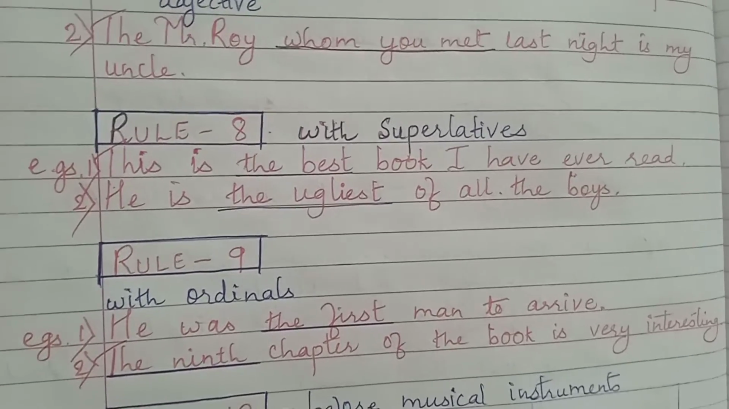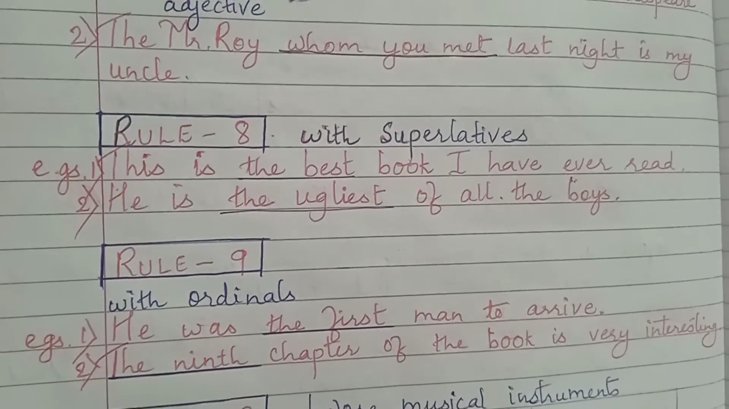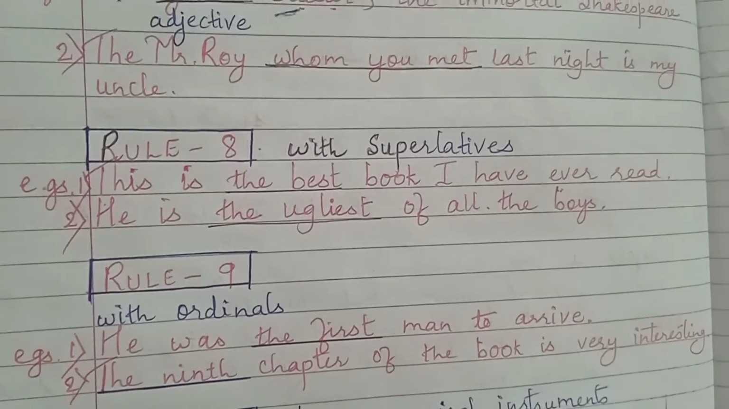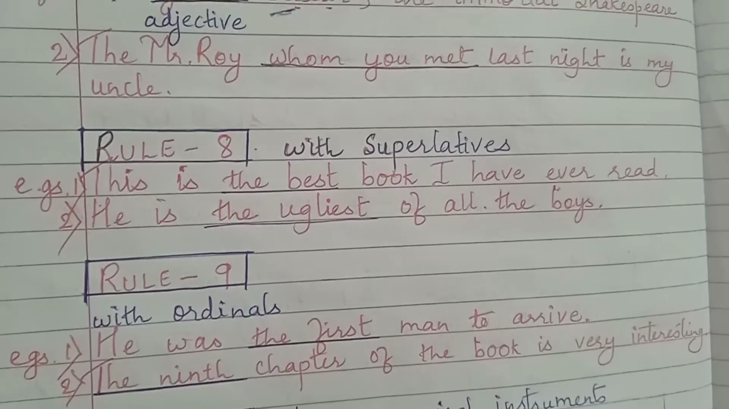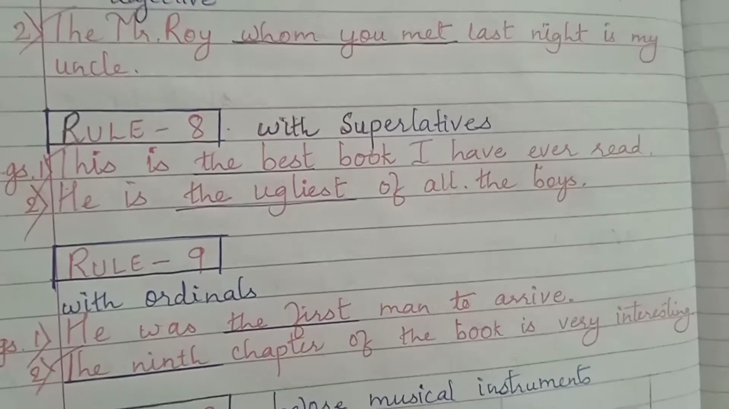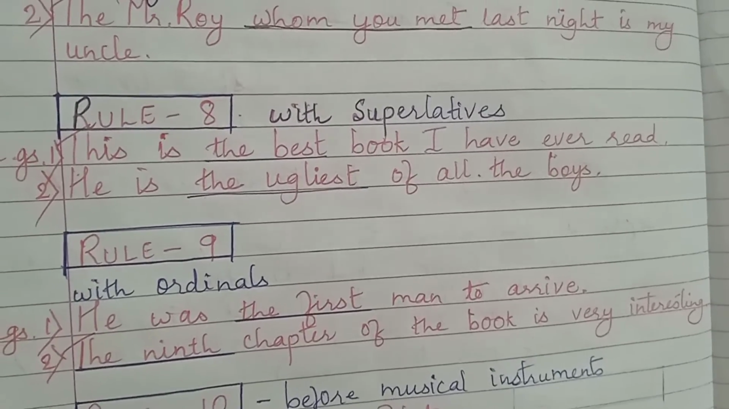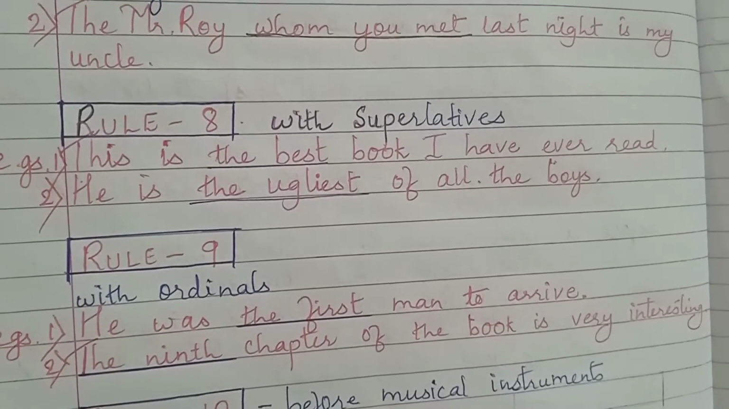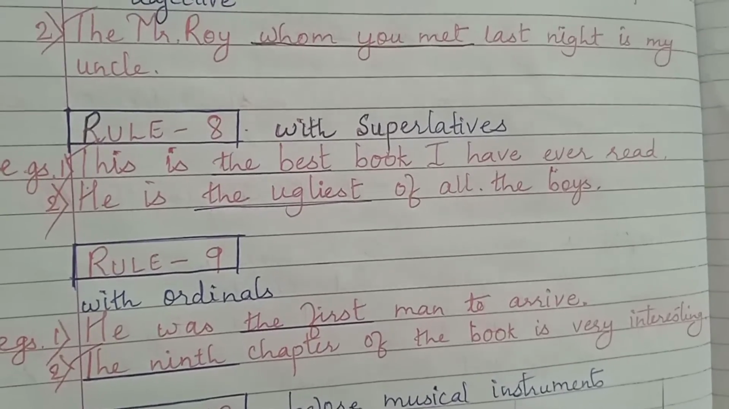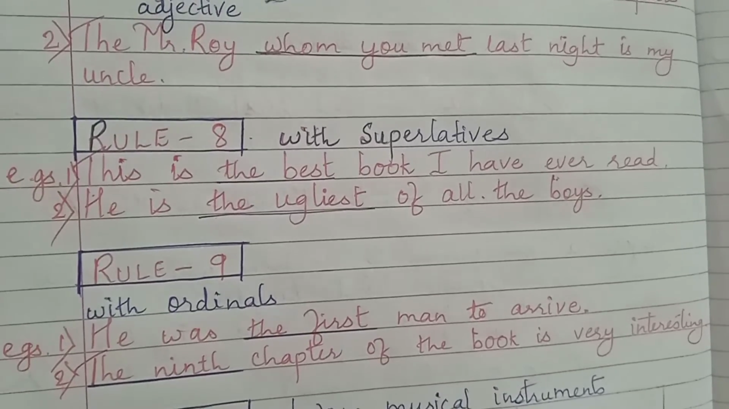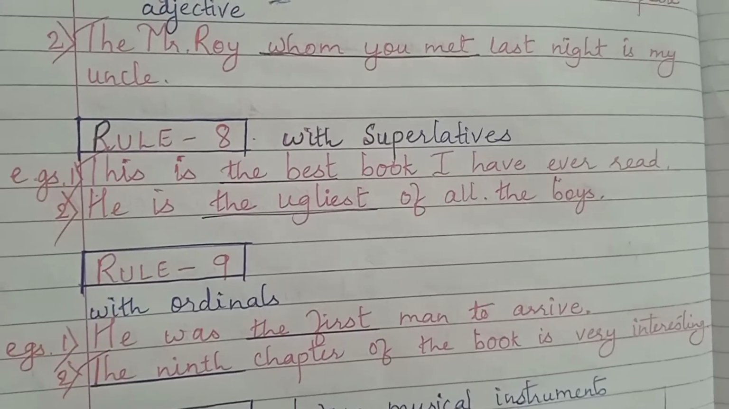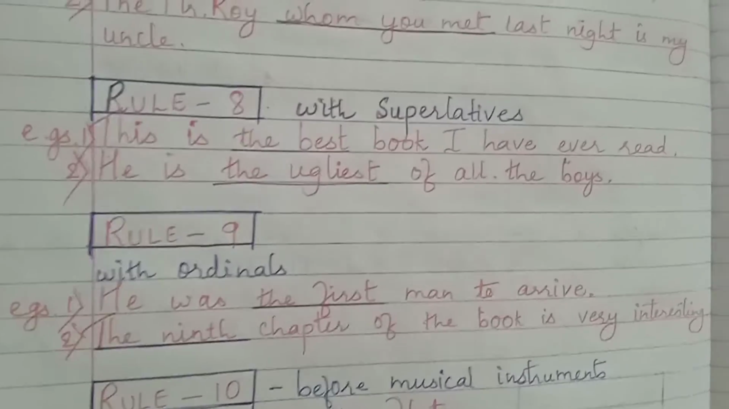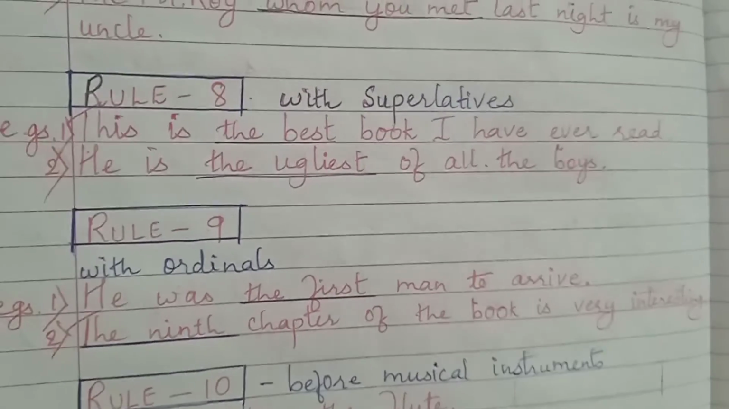words. This is the best book. So the superlative, the best. Okay? He is the ugliest of all the boys. The ugliest. Superlative. The ugliest. The darkest. So before superlative degree, article the to be used.